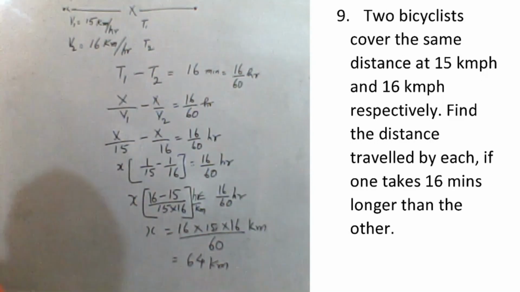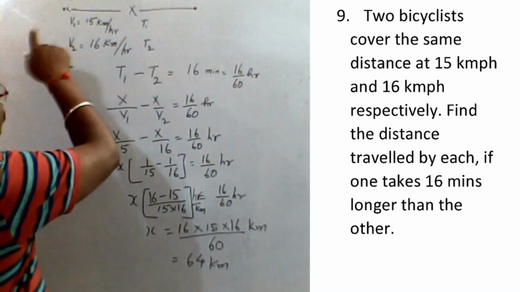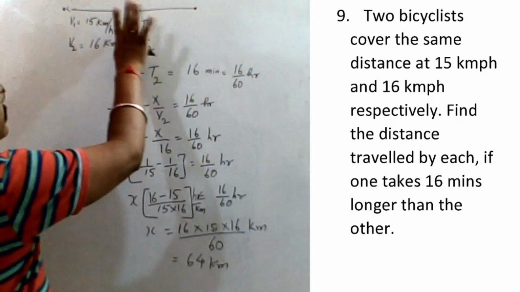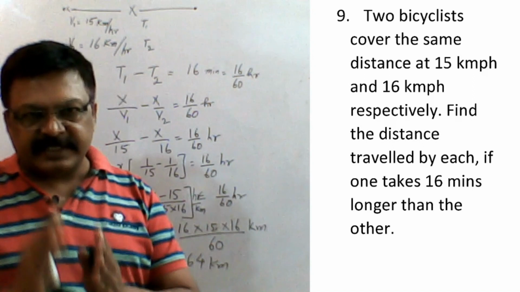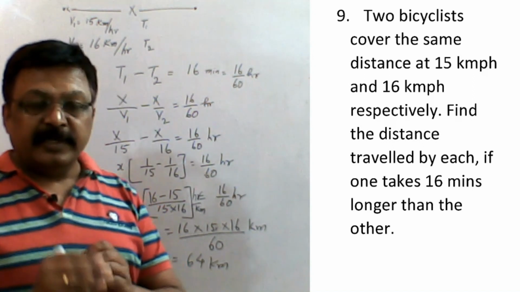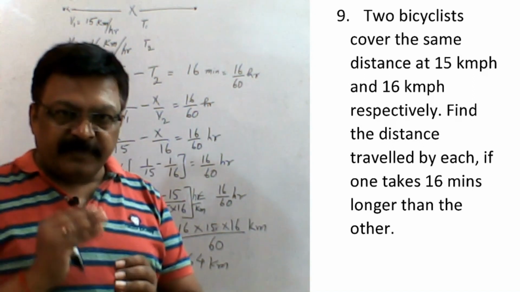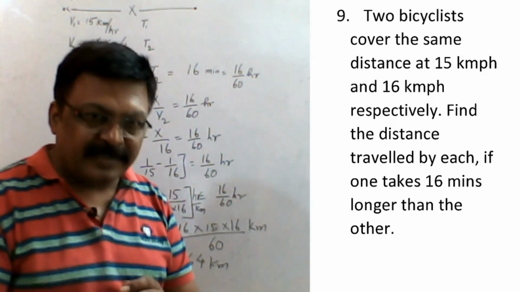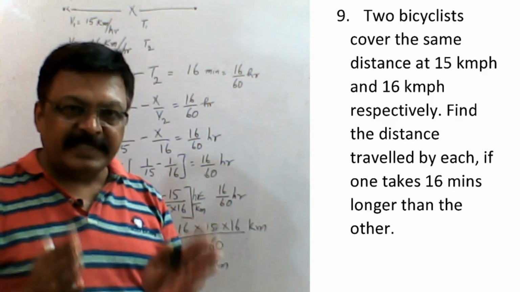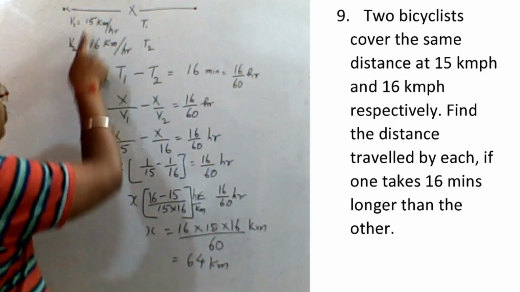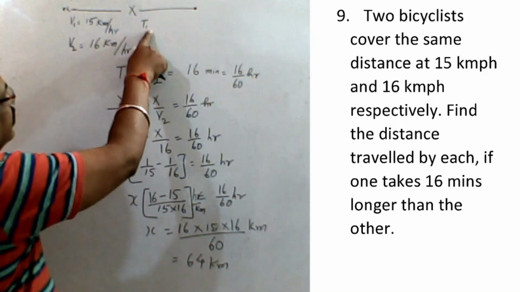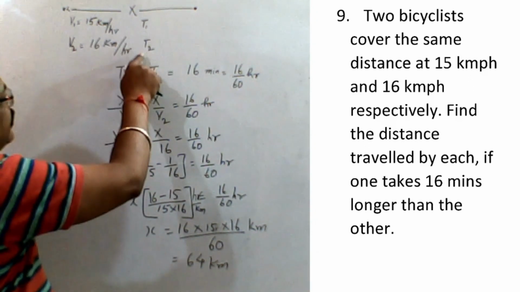So here the question says two bicyclists travel from this point to this point, which means they travel x distance. One travels at 15 km per hour, another travels at 16 km per hour. But in this case, if one takes 16 minutes more than the other, then what is the distance traveled by them? Suppose it is given V1 and V2 and T1, T2. One takes T1 time and the other takes T2 time.